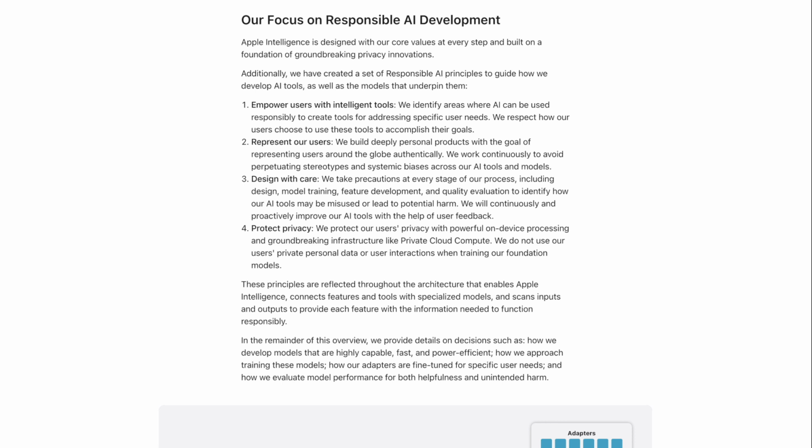Protect privacy. We protect our users' privacy with powerful on-device processing and groundbreaking infrastructure like private cloud compute. We do not use our users' private personal data or user interactions when training our foundation models. These principles are reflected throughout the architecture that enables Apple Intelligence, connects features and tools with specialized models, and scans inputs and outputs to provide each feature with the information needed to function responsibly.